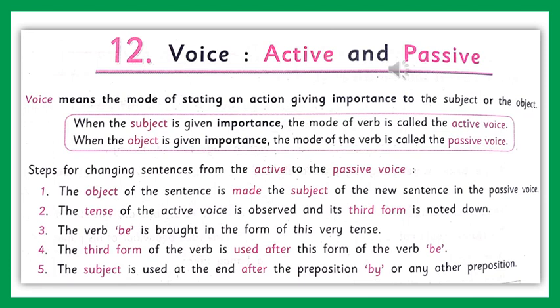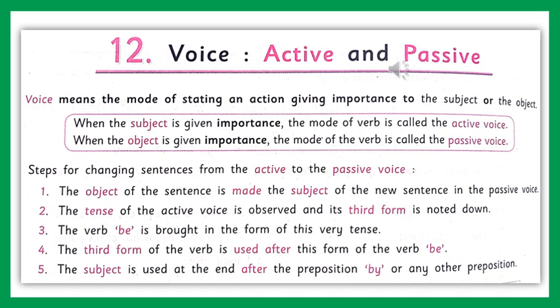We know a verb tells what a noun or pronoun does, or what is done to a noun or pronoun. Now, voice is that form of verb which says whether the subject does something or something is done to the subject. That is what voice is. Nothing difficult. Voice means that form of verb which says whether the subject is doing something or something is done to the subject.